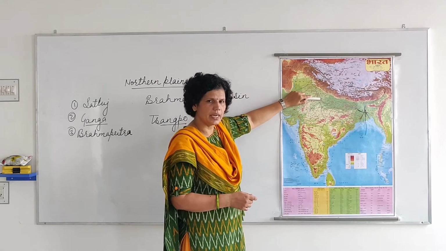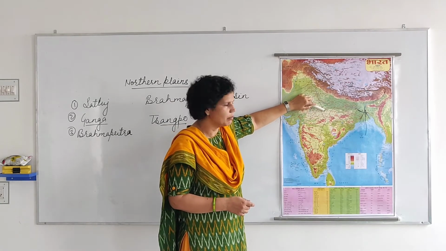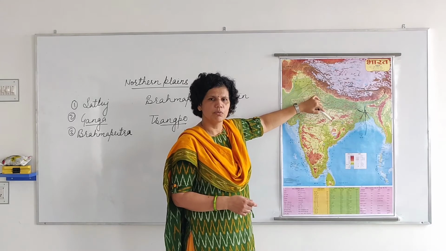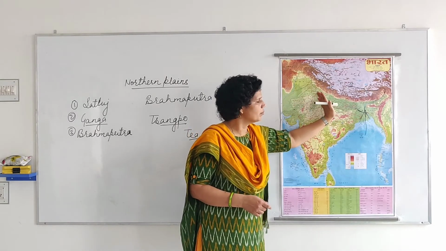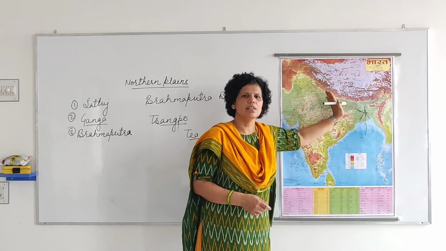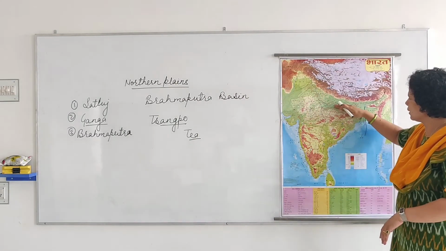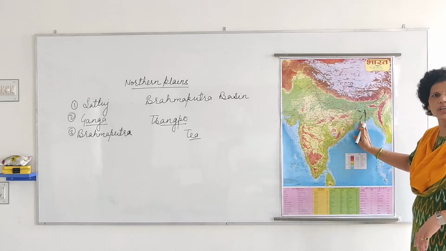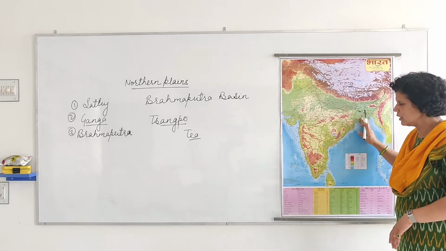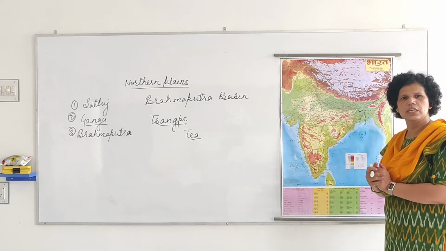And from the southern side, there are Chambal, Betwa and Son. A few of these rivers go from the south side and join river Ganga. River Ganga flows here, and when it comes to West Bengal, it divides into two branches.